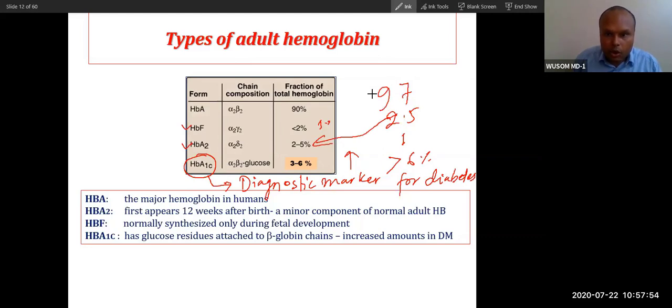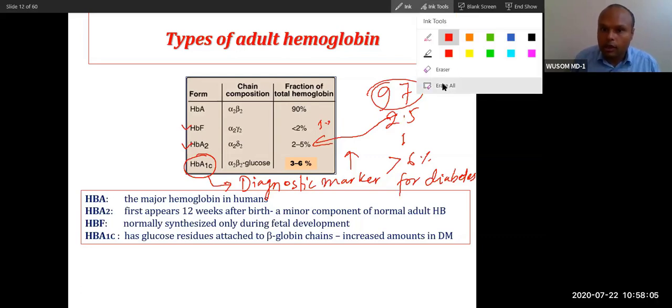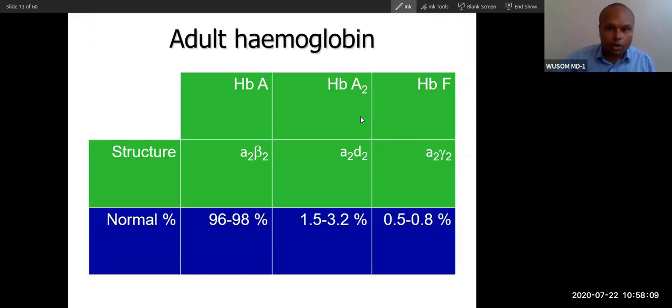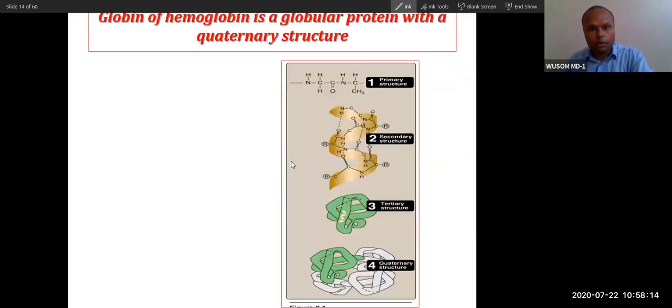And in this adult hemoglobin there is 3 to 6% HbA1c, and HbA1c is a very important marker for diabetes. So you can see this. These are the concentrations. So, repetition.